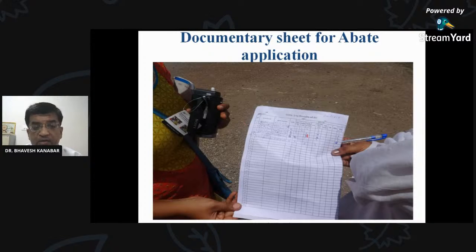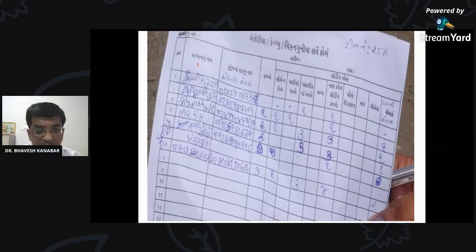Here in the documentary sheet, the name of the household is written; if there is an industry, the name of the industry, or if there is a home, the name of the head of the family is to be written, and the number of members. Along with this Abate application as well as IRS application, FHW as well as ASHA have to make a survey of the containers which contain larva.